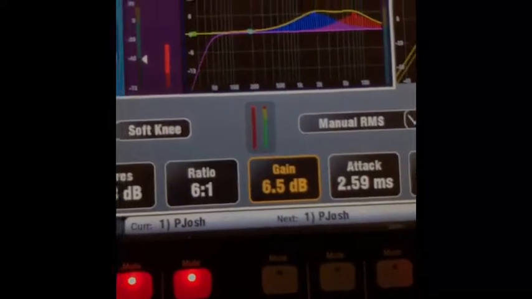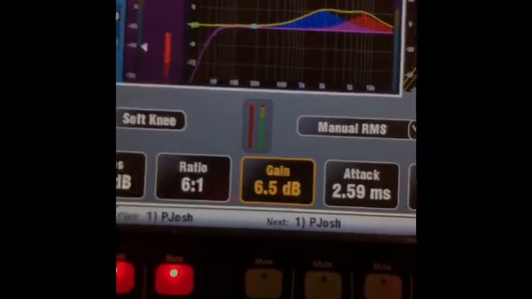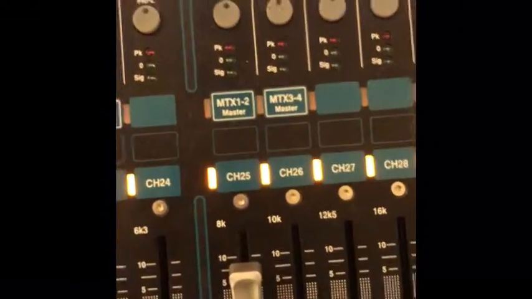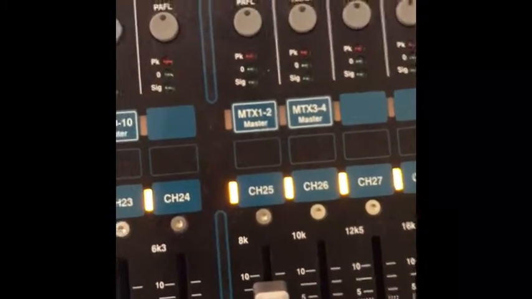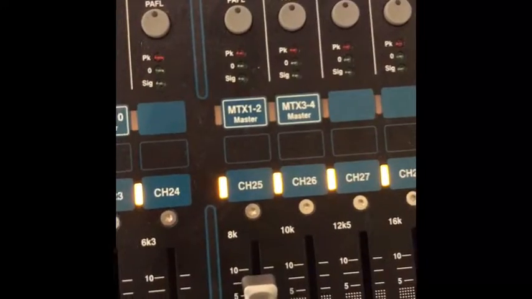And that's how you fix the problem if you have problems with the wireless, where either they're feeding back or they're not sounding good or you don't have enough volume.